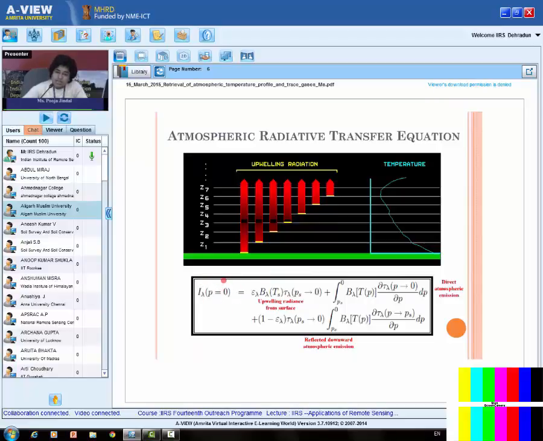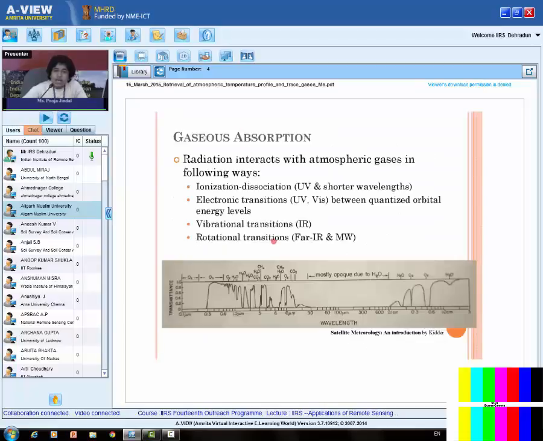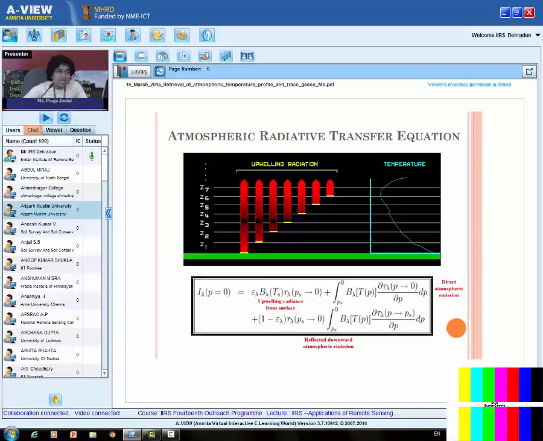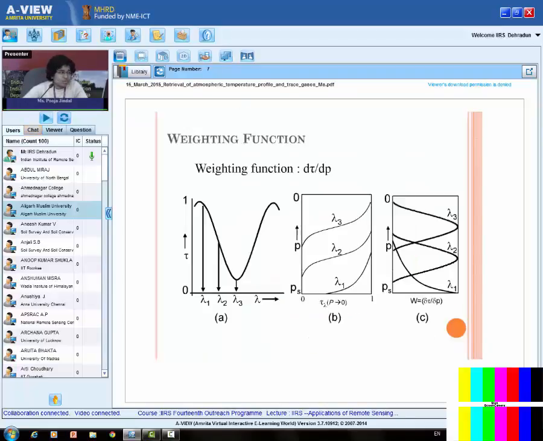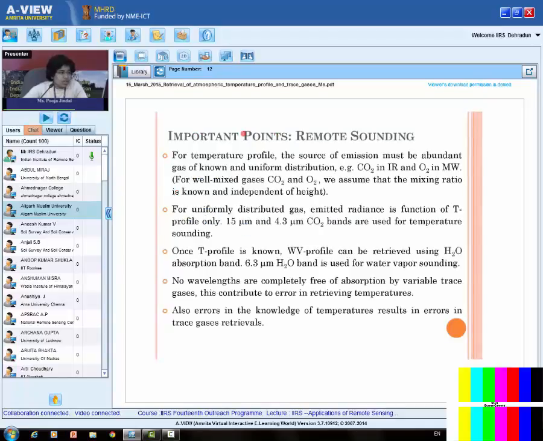This is the energy which we'll receive from the satellite, right? But the one point to be taken care of is that I must be working in the carbon dioxide band. Like my sounder should be sensing in this band. If it is working in this band, it means I have the carbon dioxide information, and then using this equation we can find out the temperature profile. So that's what is written over here.